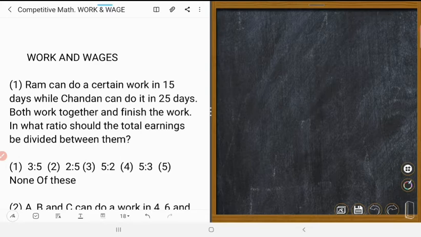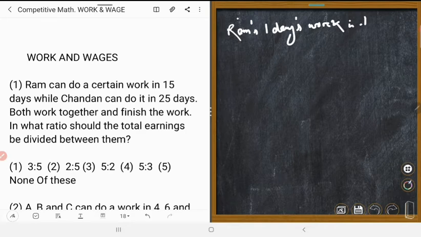So yes, Rama can do the work in 15 days. That means Rama's 1 day's work is 1 upon 15 part, right? Similarly, Chandan's 1 day's work is equal to 1 upon 25.